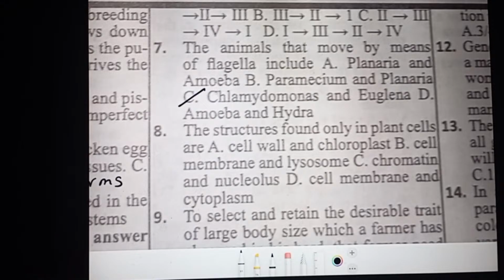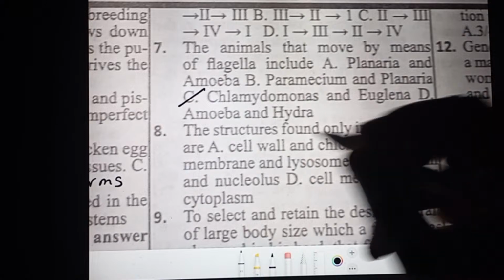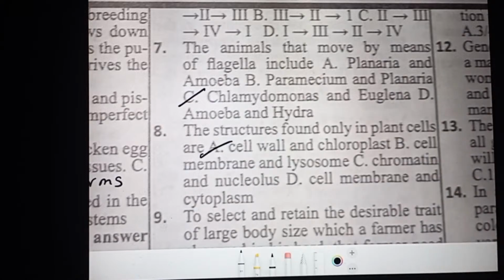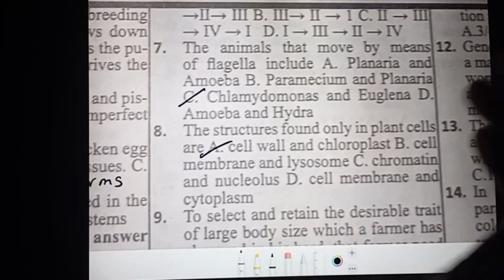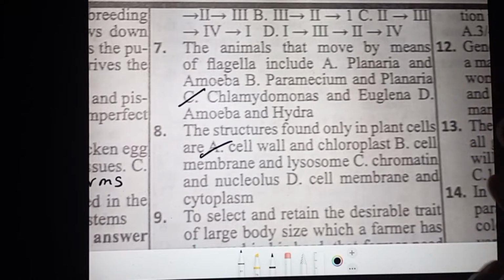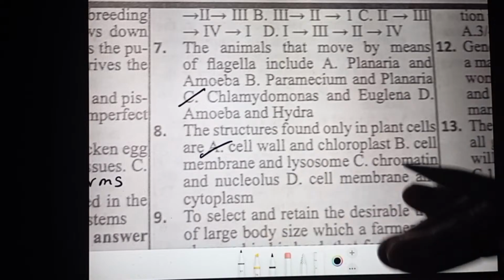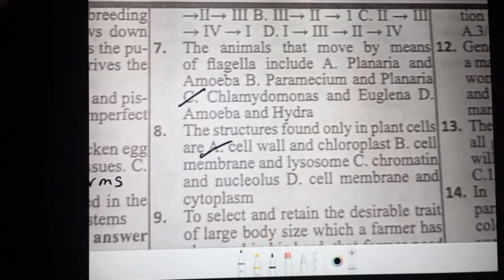Nucleolus is present in all the cells. D says cell membrane and cytoplasm. It is present in all, so the correct answer is option A. So don't allow option A to deceive you in exam. That doesn't mean A cannot be the answer, but when option A happens to be the answer, you calm down to check other options so that it will not deprive you of knowing the hidden facts about other options.